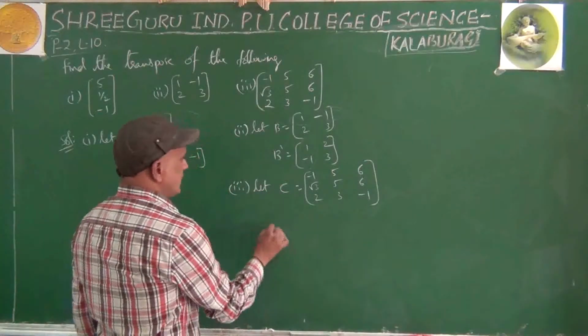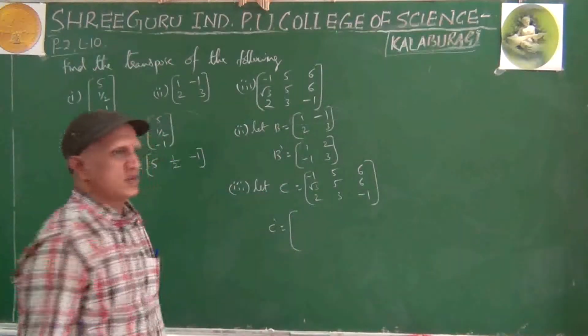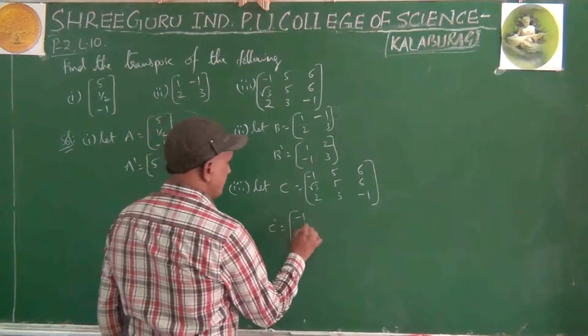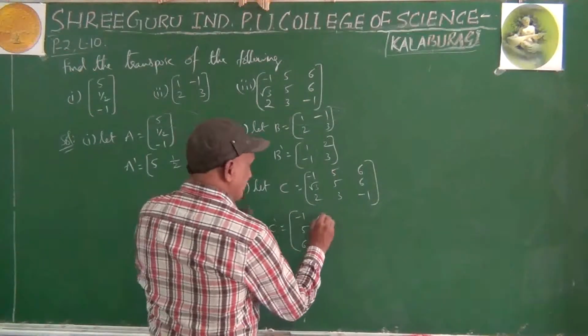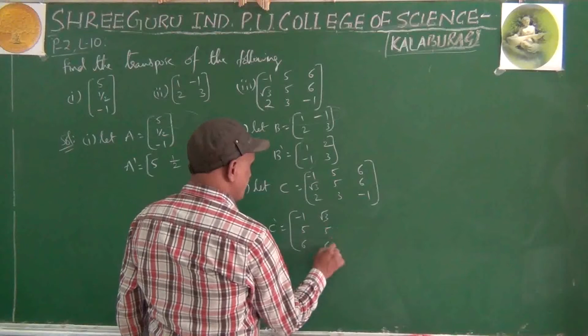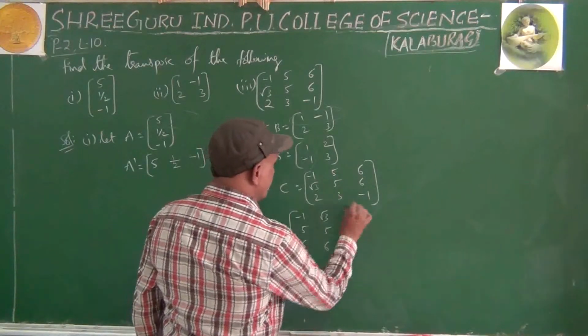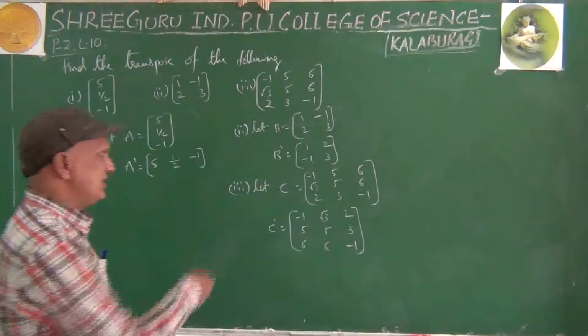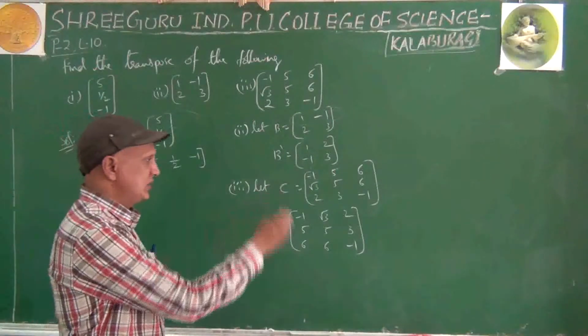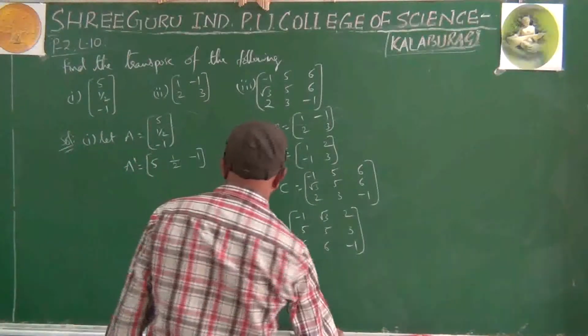So C dash equal to, first row becomes first column, second row becomes second column, third row becomes third column. Minus 1, 5, 6, root 3, 5, 6, 2, 3, minus 1. Right?